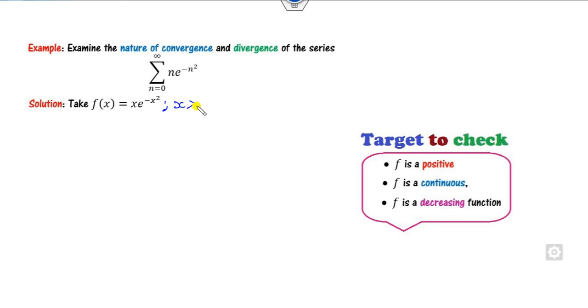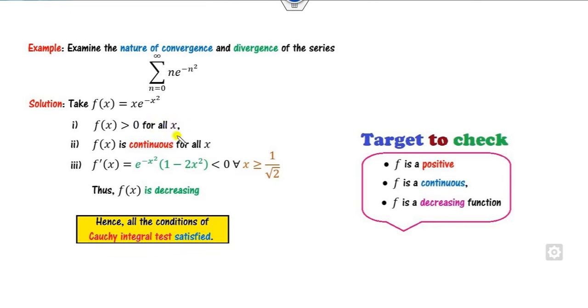Look at one more example. Again, you can take f of x as my here, where x is greater than or equal to 0. Clearly this is always a positive value, so the product of the two is positive. First property satisfied. x is a polynomial, a continuous function. Exponential is also a continuous function, so the product of the two continuous functions is a continuous function. And if you take the derivative of this, you will get this term. Clearly this will be less than 0 whenever x is greater than root 2 by 2, 1.414 divided by 2, that's 0.707.